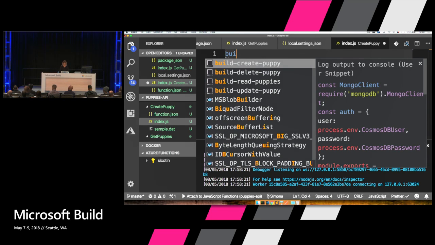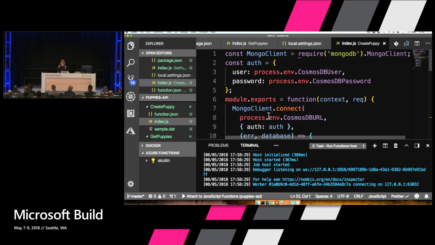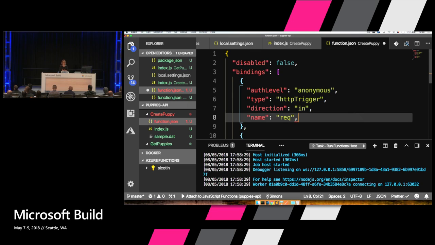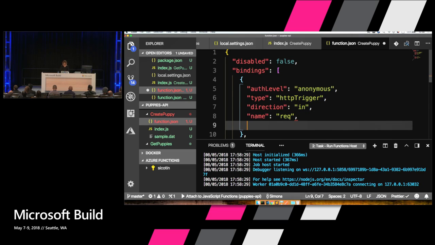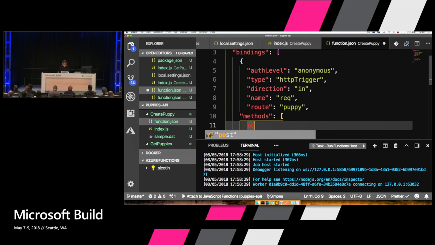And then here, I'm just going to reuse the snippets that I've created. I'm already using the settings that we've defined earlier. So that's another cool feature of local.settings.json. For all of your functions, you're reusing the ones that you've defined in your function app. So the only thing that we have left to do here is just define a new route, because we want our create function to have a new route. And this is going to be puppy. And the method that we want to listen to is a POST method.